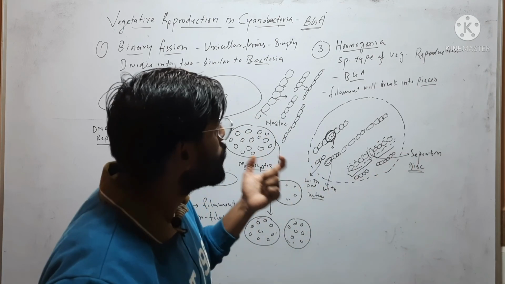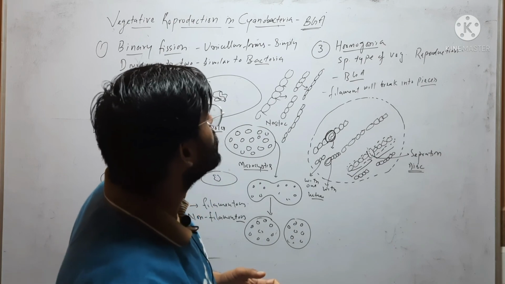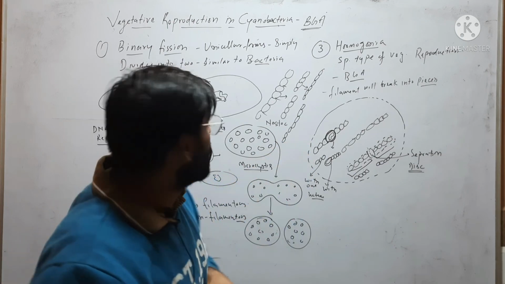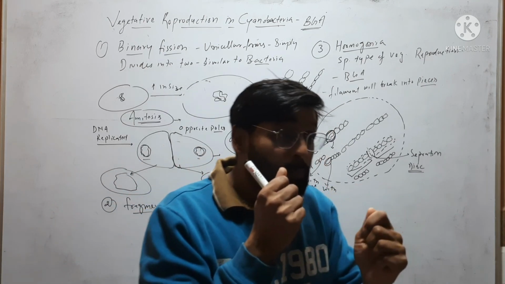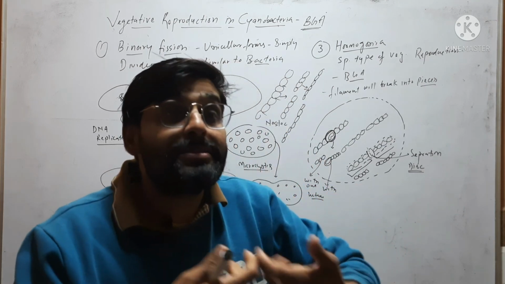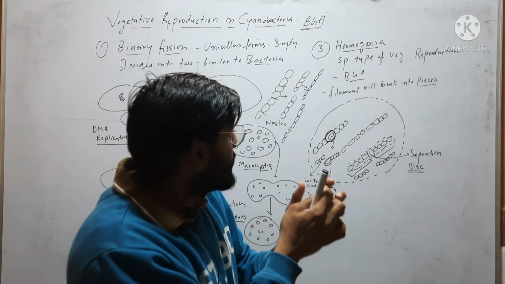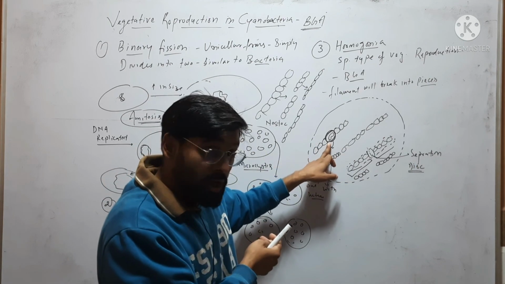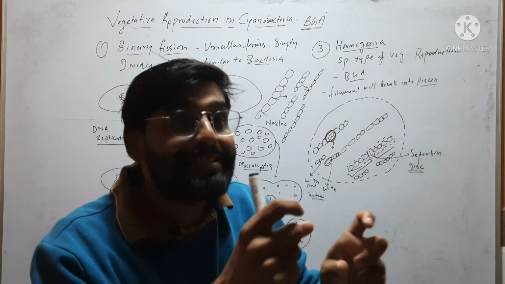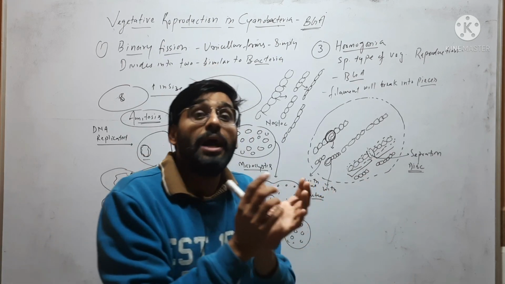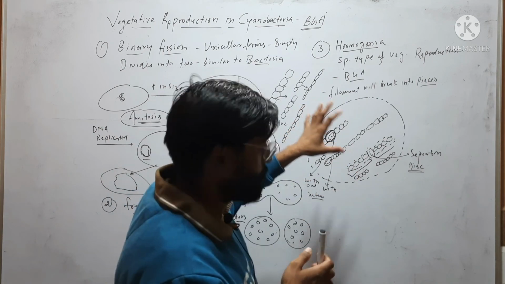So this is hormogonia. Hormogonia, you can say, is a special type of fragmentation in which breakage occurs at a specific site. It may be at a heterocyst or where a cell dies in the filament. So this is hormogonia.